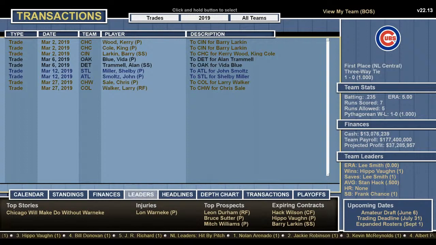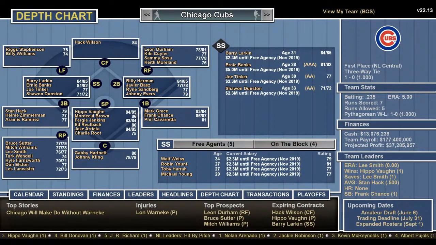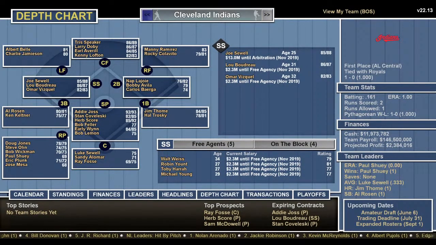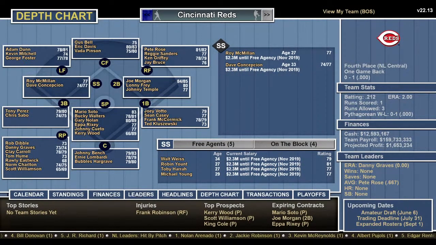Let's go back to roster depth charts. So let's take a look at the Cincinnati Reds. No Ron Santo. Tony Perez and Chris Sabo at third. First base, Votto, Casey, McCormick, and Ted Kluszewski. I wonder if we could shut down trades.